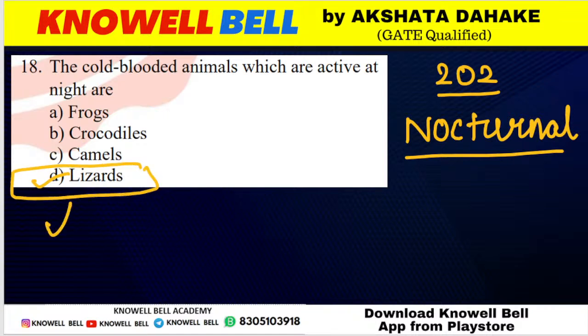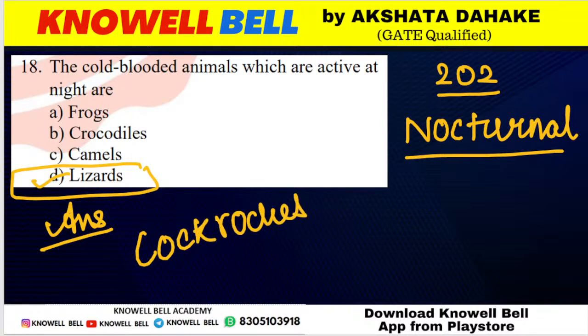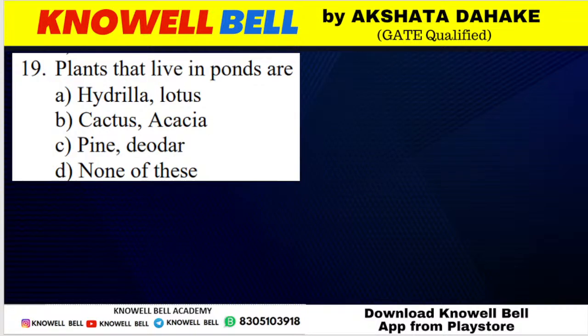Okay, among these, which are the nocturnal animals? Lizards are nocturnal. Similarly, cockroaches. Cockroaches are also nocturnal animals. So the correct answer for the question is option D. Correct, Abhijit.